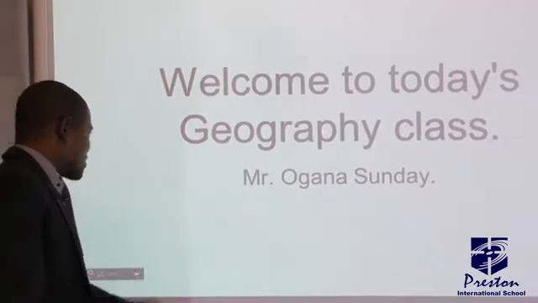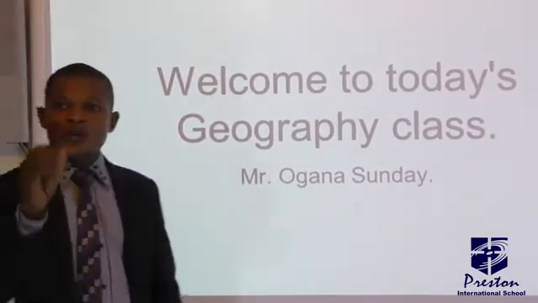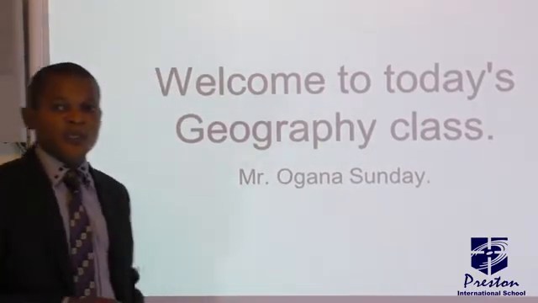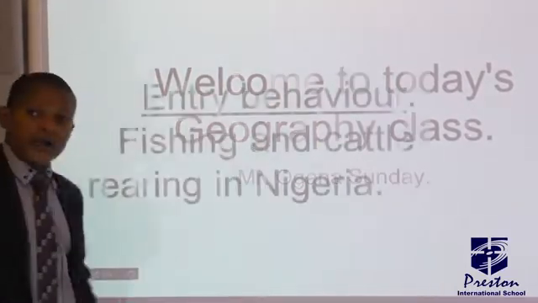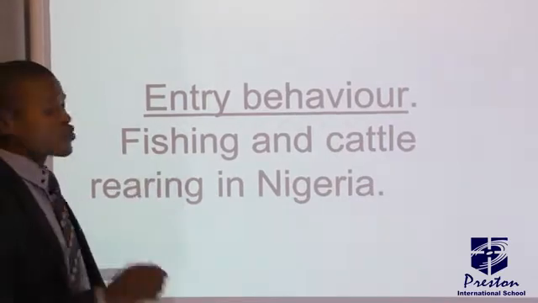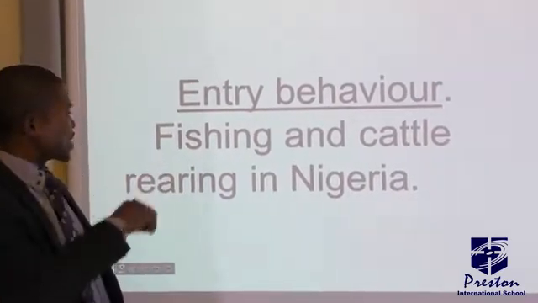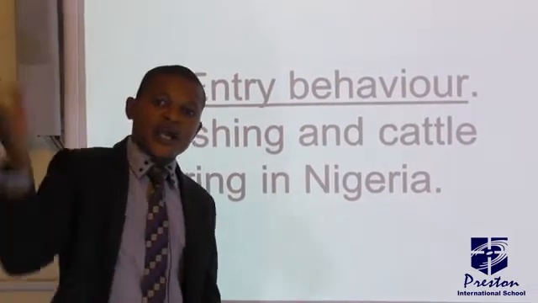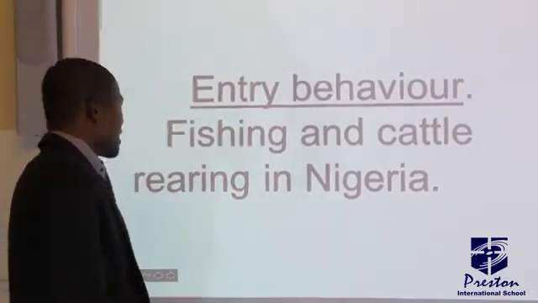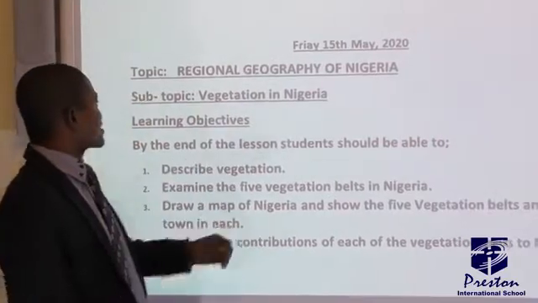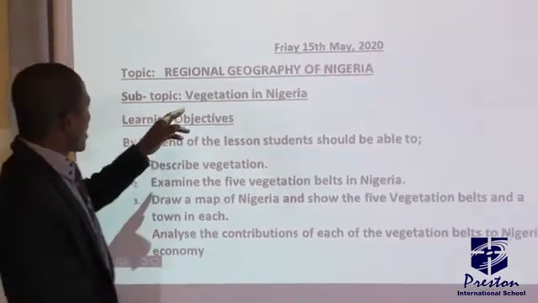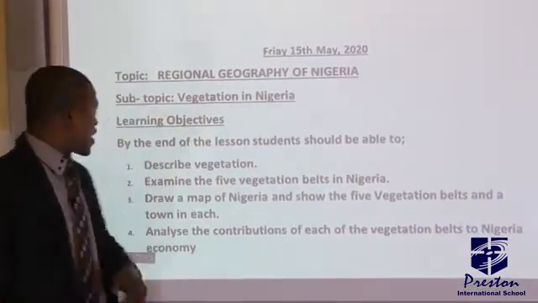In the last class, we looked at fishing and cattle rearing in Nigeria. We said fishing is common in areas with water bodies, and animal rearing, that is, cattle rearing, is common in a drier region like the Savannah region. For today's class, still on regional geography, we are looking at vegetation in Nigeria.